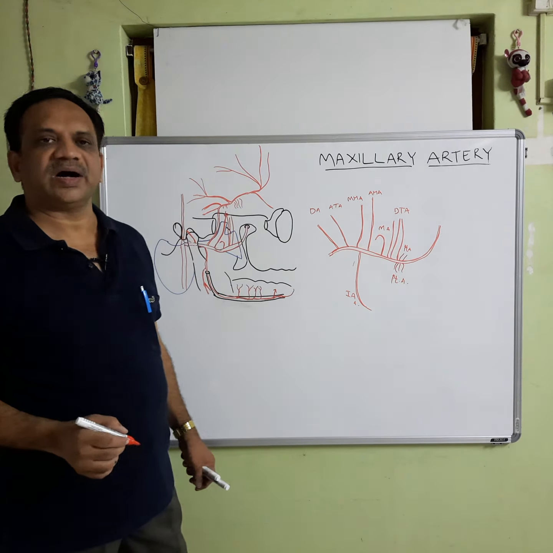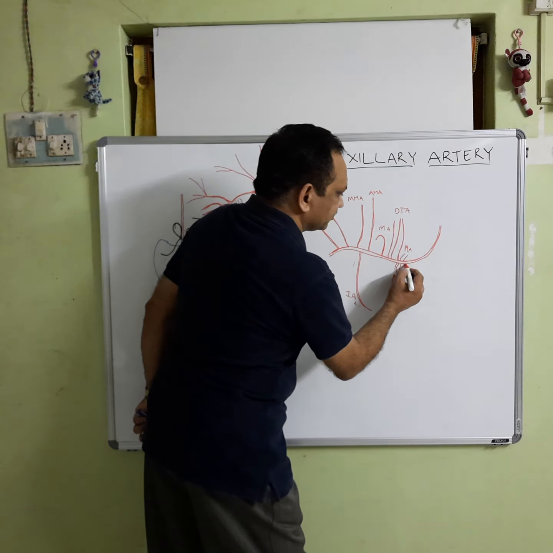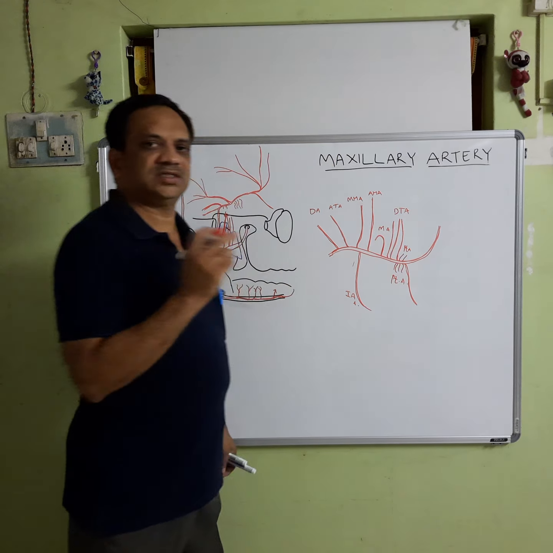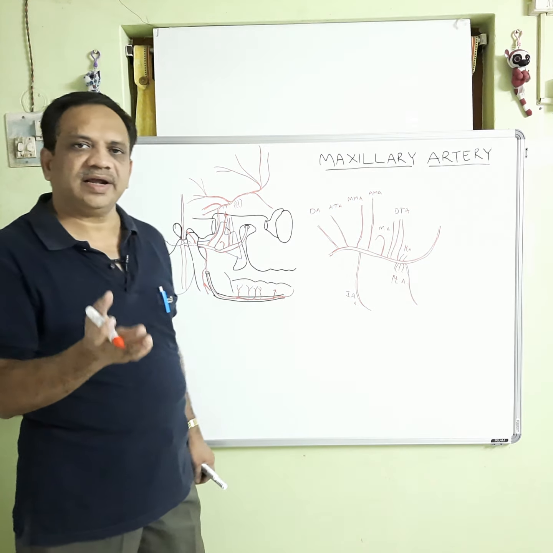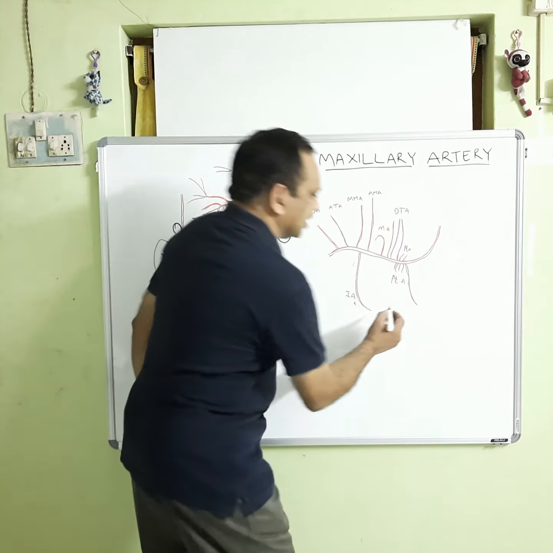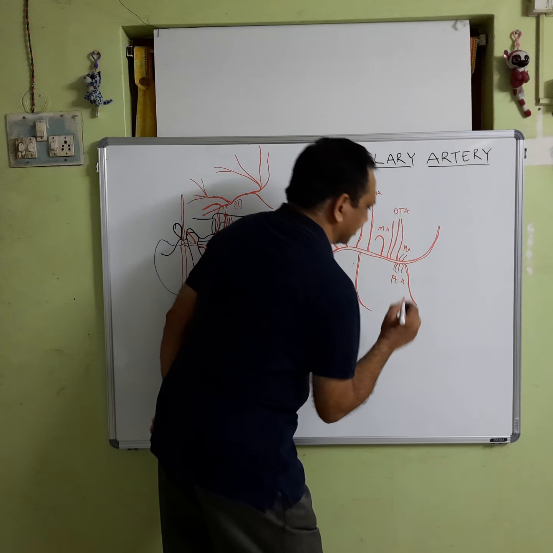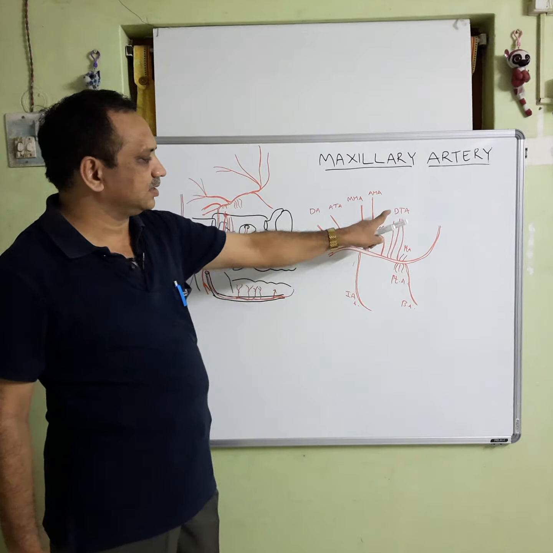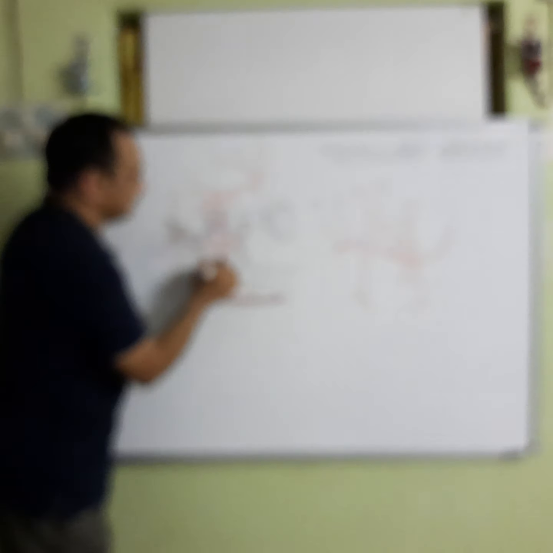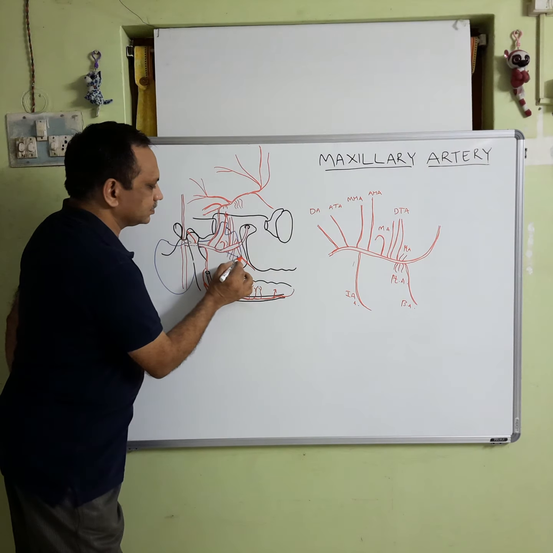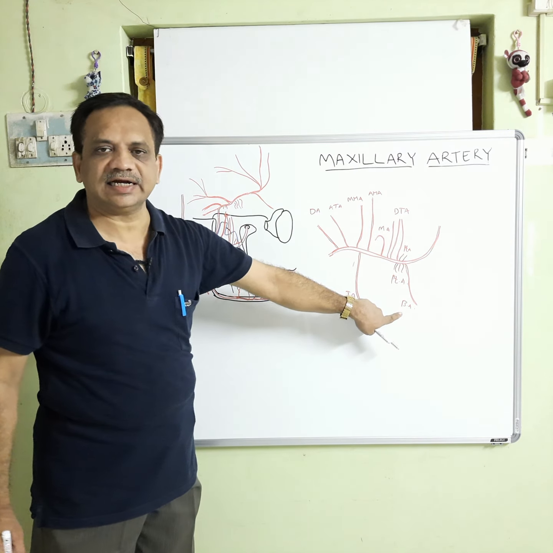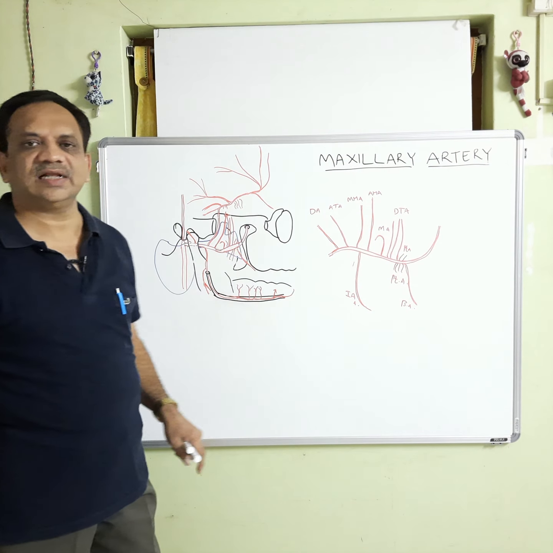And the last one is the buccal artery. The buccal artery arises from here, it goes down and anteriorly to appear on the cheek to supply the mucous membrane and the skin surrounding the buccinator muscle. So, this is the buccal artery. These are the branches of the second part. The pterygoid branches supply the medial pterygoid muscle, and the buccal branch goes like this. So, this is about the second part of the maxillary artery.